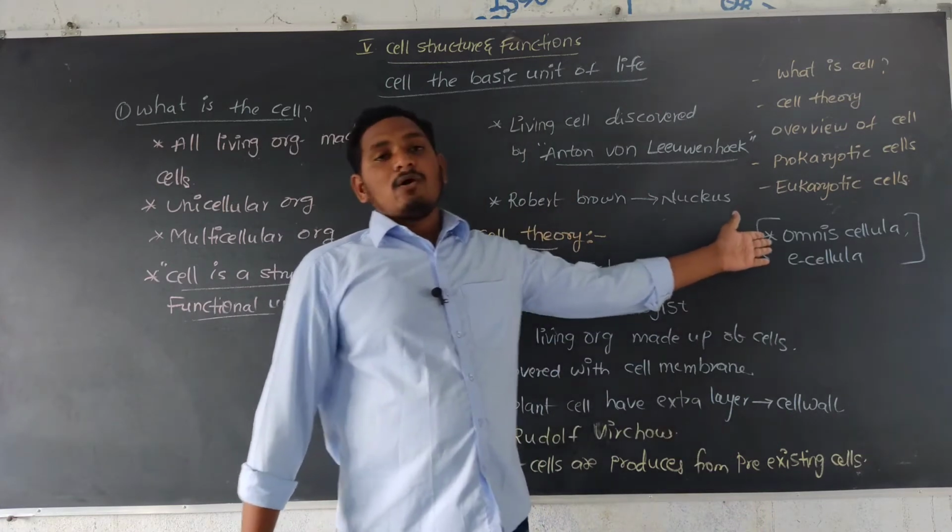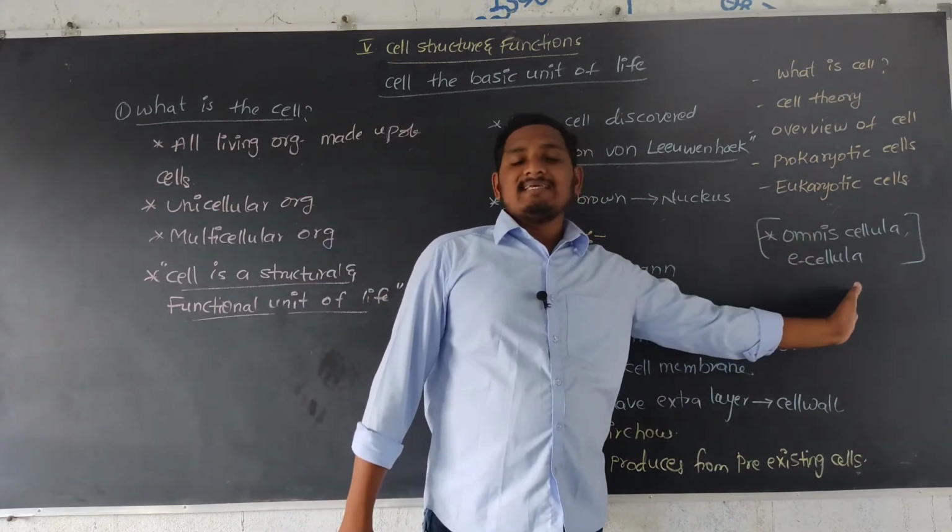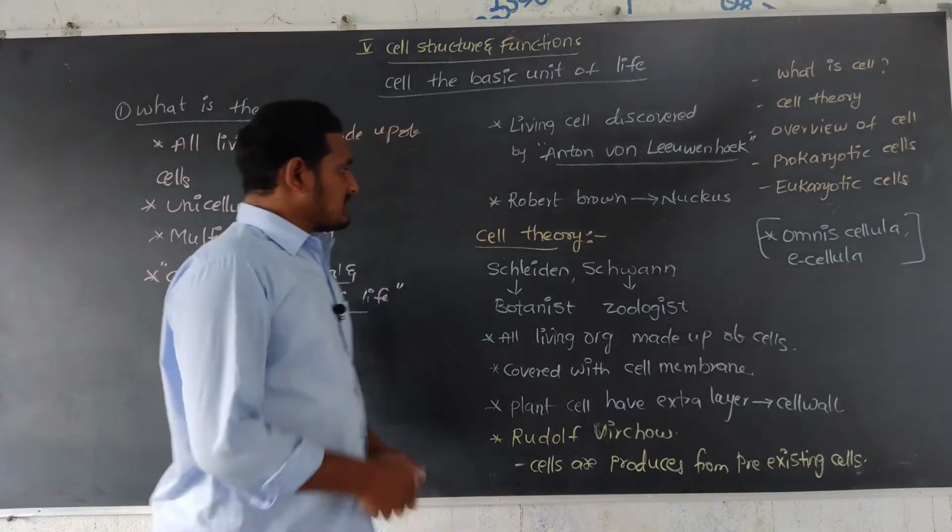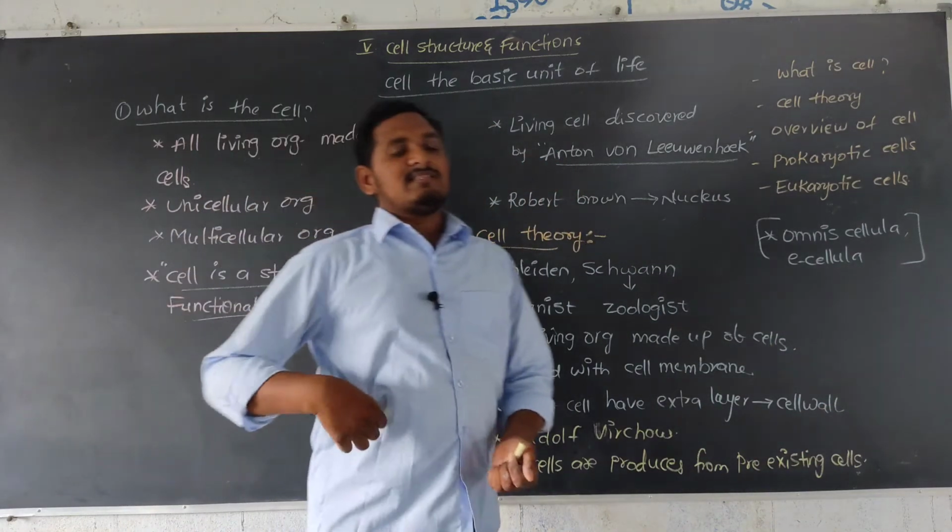This concept is omnis cellula e cellula. That is cell theory, which we still use nowadays.